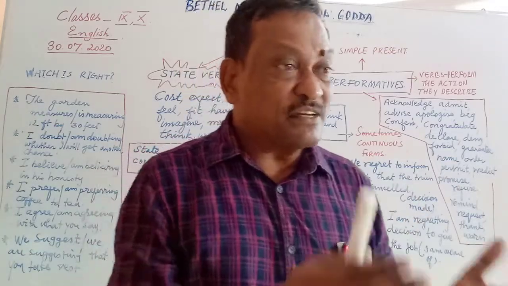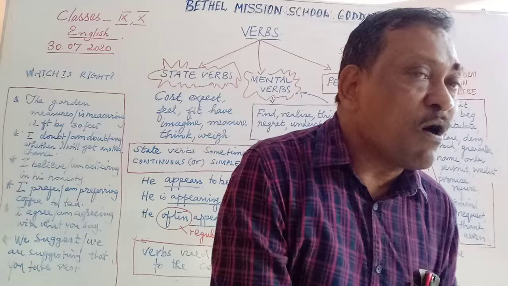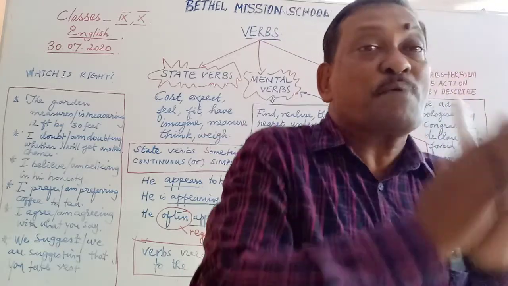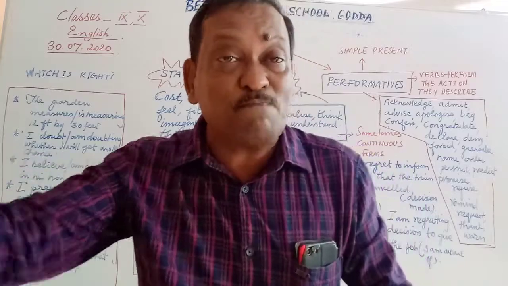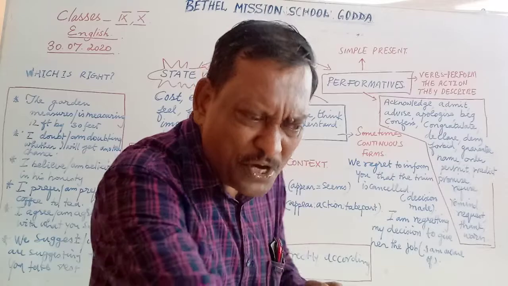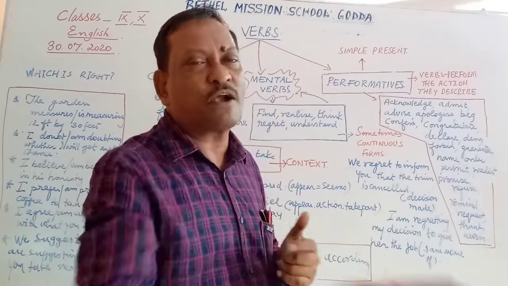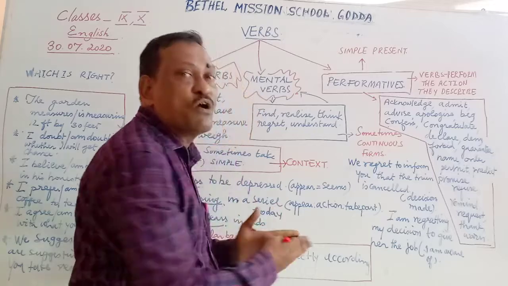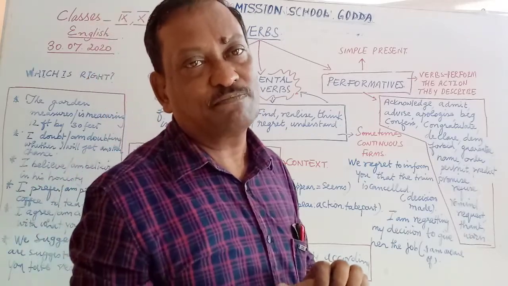The Prime Minister is appearing to the audience today, or the Prime Minister is appearing before the nation today. The Prime Minister is appearing before the people today. We are talking about a kind of action which is going to happen now, very shortly. Or we are speaking about something that is happening regularly or happening at the moment.